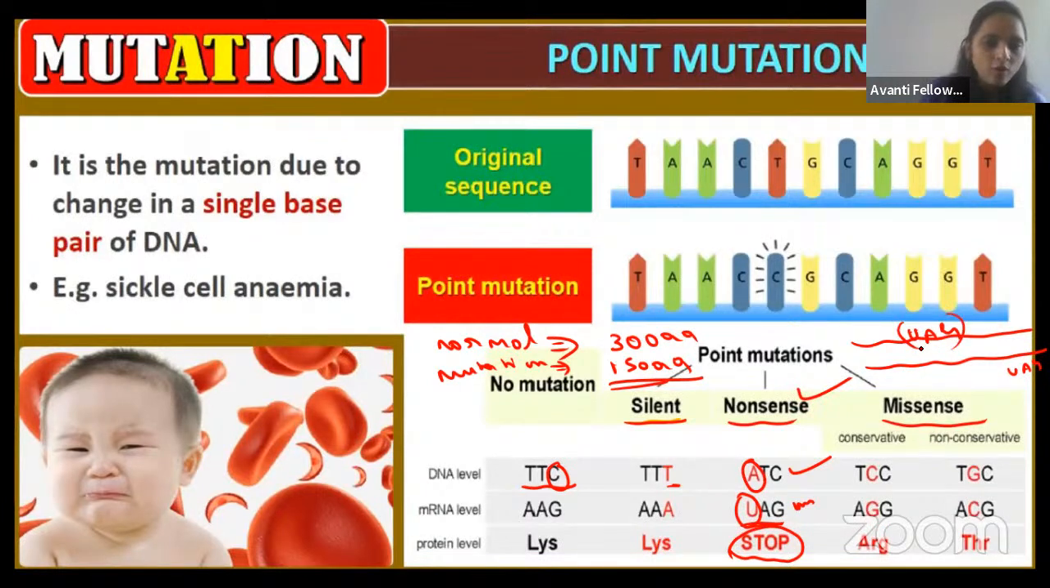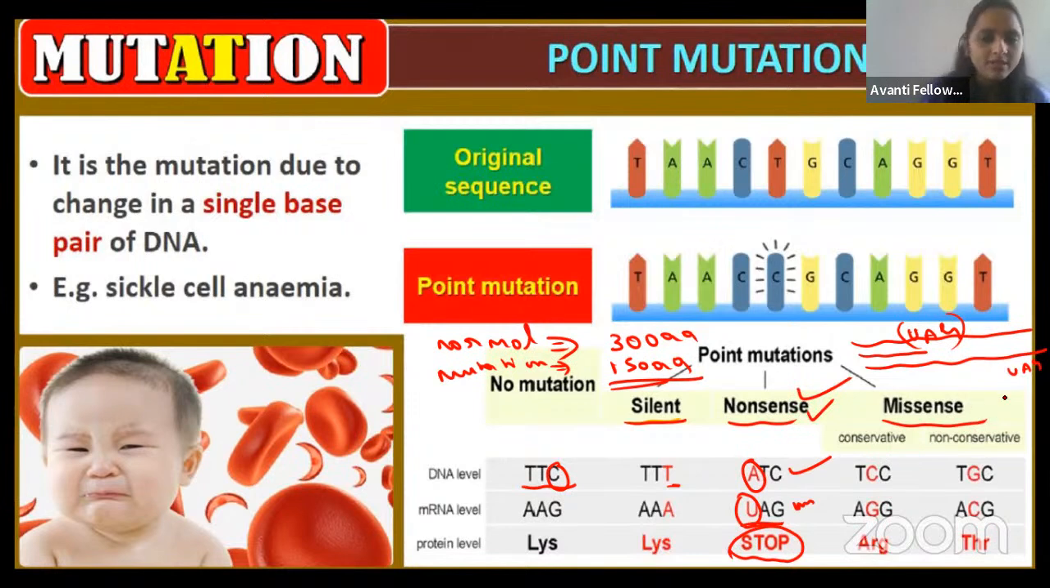Due to that, the stop codon appears in the middle, where protein synthesis stops in the middle only. That is why that protein has very few amino acids compared to the normal protein. That is in the case of the nonsense mutation. So now you understood, Nandish.